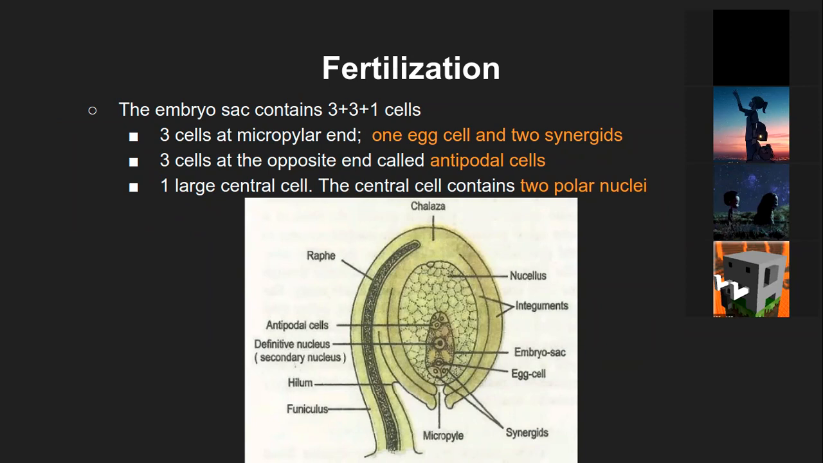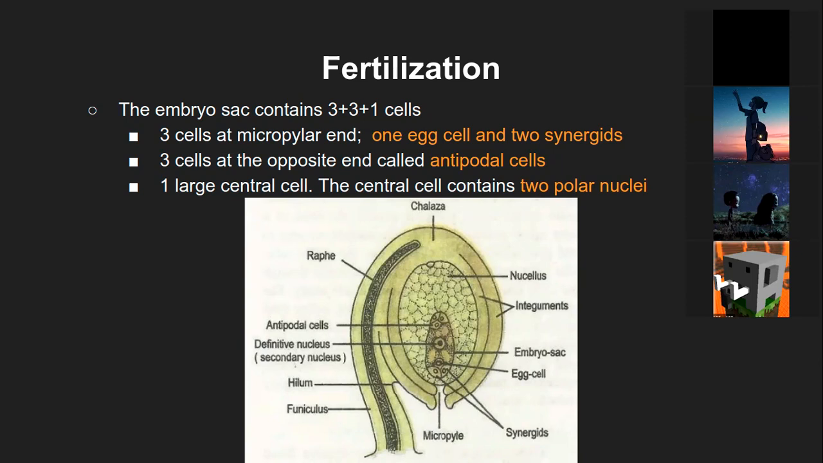And what's the hilum? Hilum is the junction between funicle and the ovule. Like, let's say this is the ovule and this thumb is the funicle, then this junction will be called hilum. Oh, okay. Like that.